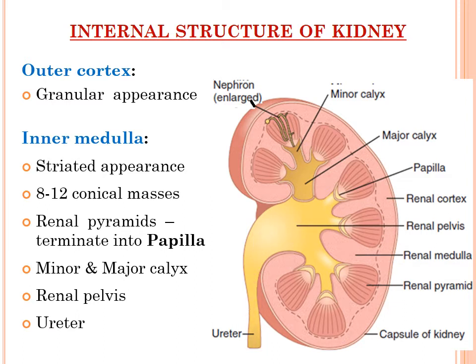These nephrons are concerned with the formation of urine. Urine will be poured into the minor calyces, then into the major calyces, and finally into the renal pelvis. From the renal pelvis, it will be transported via the ureter into the urinary bladder. So this is the internal structure of the kidney.